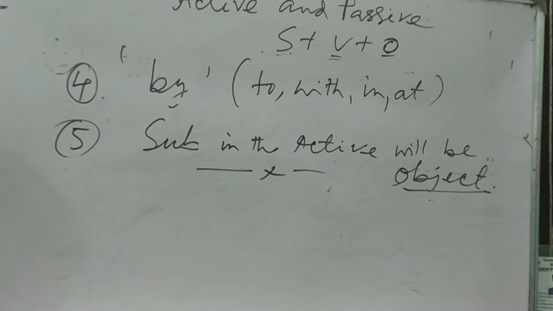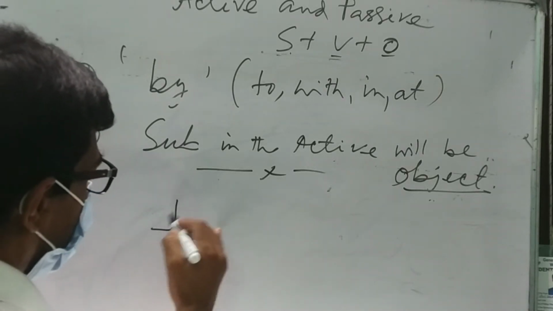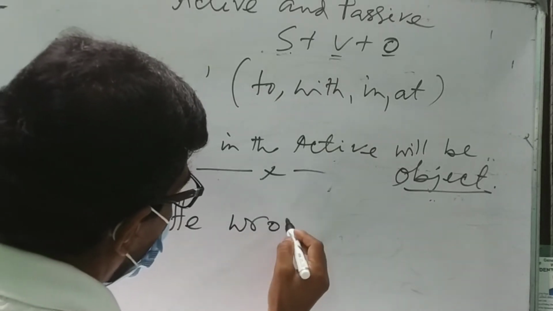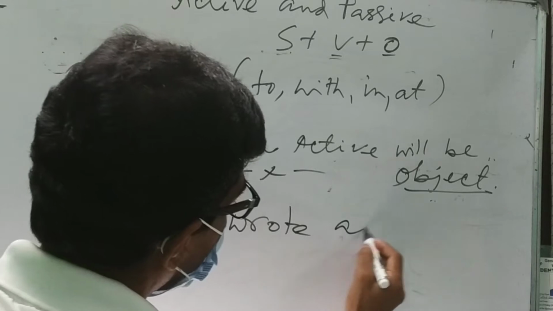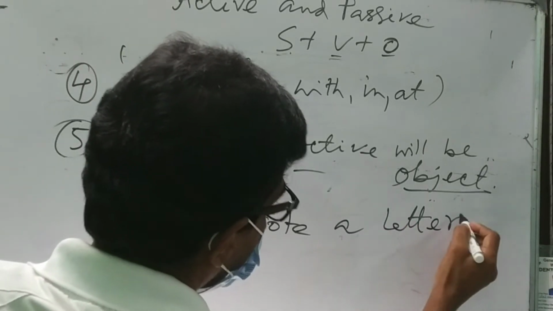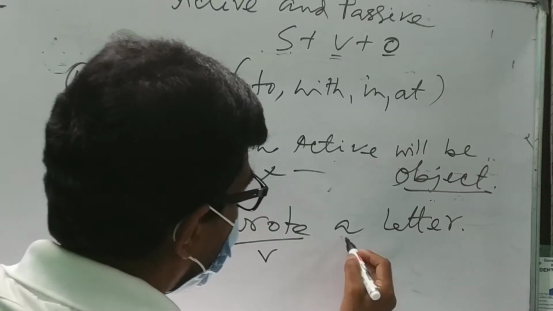Now let us see an example. Suppose, he wrote a letter. So this is the subject, this is the main verb, and this is the object.